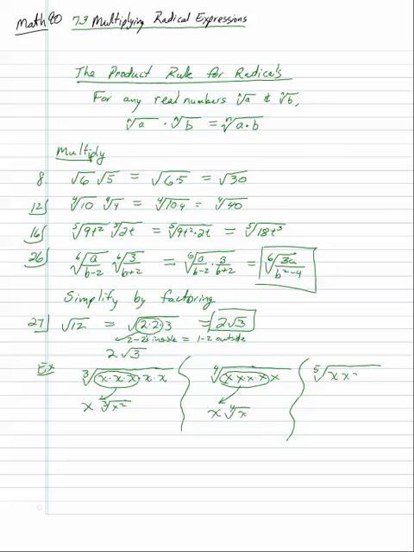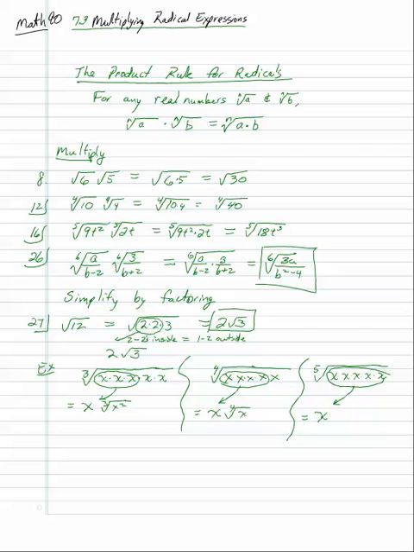If I had fifth root of x to the fifth, so that's 5 x's. So now the index is 5, so I need 5 x's inside, that makes 1 x outside. And then there's nothing left inside, so it's just x. So see how that works? So the index tells you how many like factors you need inside to make it one of those factors outside, if that makes sense.